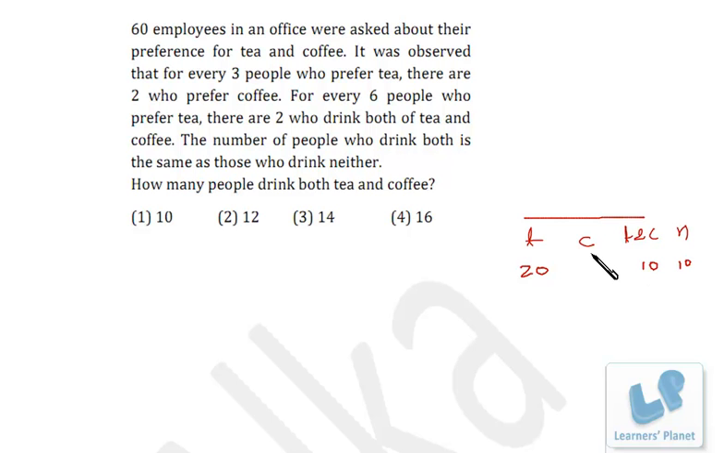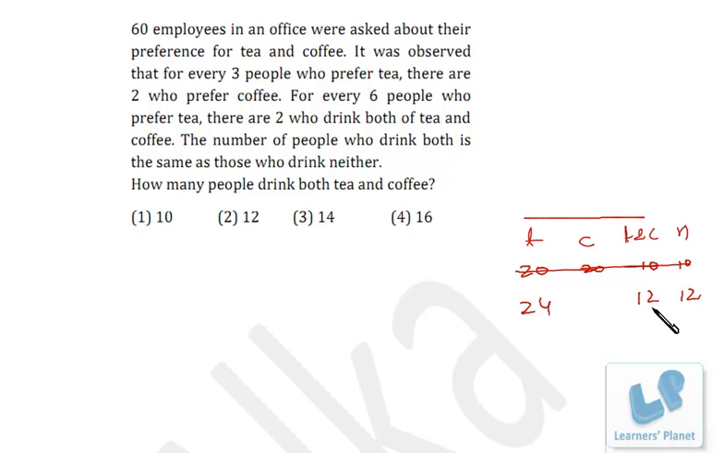Okay. And coffee, in that case, the total should be 50, right? So 20, 20, 10. So let's see. In that case, tea and coffee are equal, so that's incorrect. Okay, now let's see 12. If it is 12, then the ratio of tea to coffee should be 3 is to 1, right? So if it is 12, tea should be 36. So 36, 12 is also included, so it should be 24, right? Getting my point?